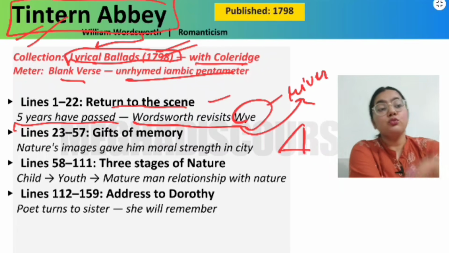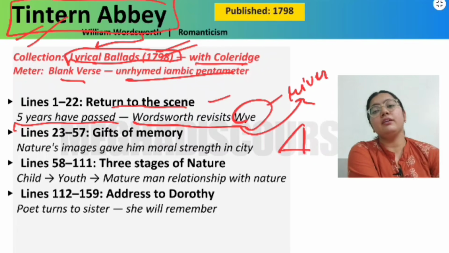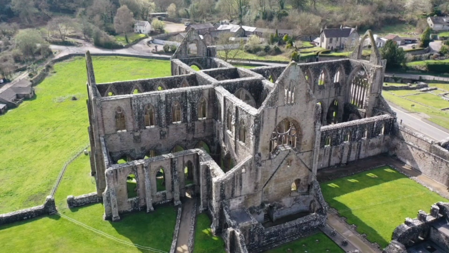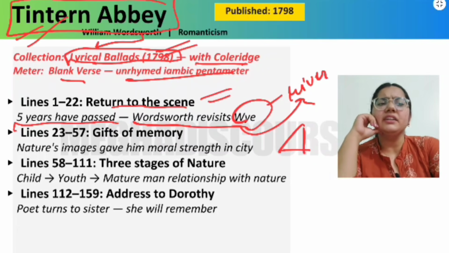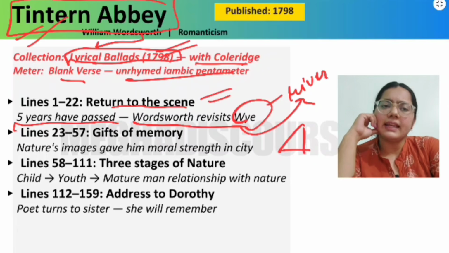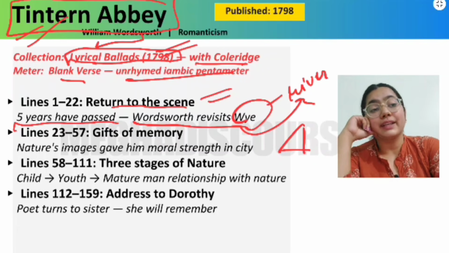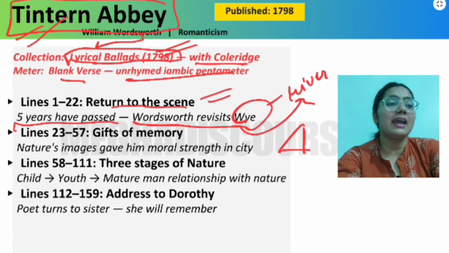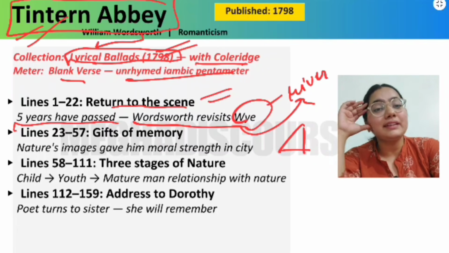Okay, so if you Google Tintern Abbey, you will see that there is very beautiful scenery there. This is Tintern Abbey. Google Tintern Abbey. You will love the scenery. So here he's returning to that place and he says that five long nights have passed, five long days have passed, and now I'm still again here, and I'm just happy that I'm here.